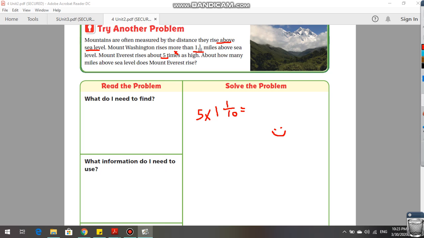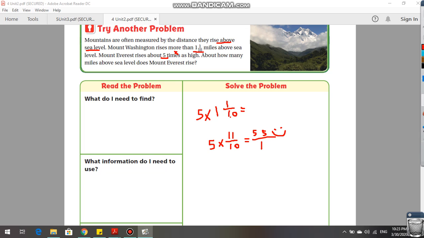Happy face. So I'm going to change it. 1 times 10 equals 10 plus 1 equals 11. Denominators never change. And I'm going to multiply it by 5. It's my second step. Now 5 times 11 equals what? 55.